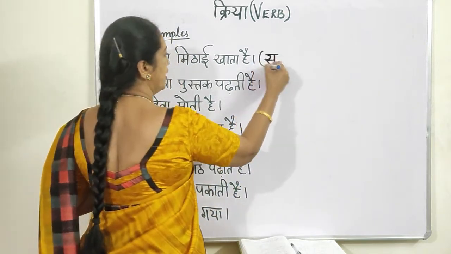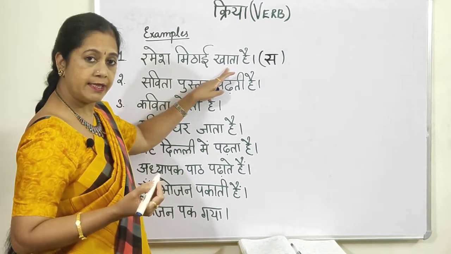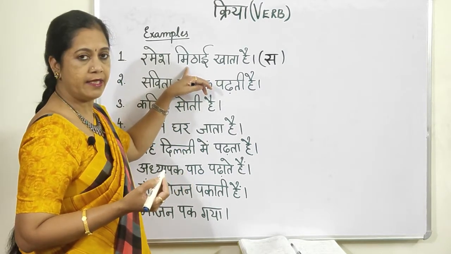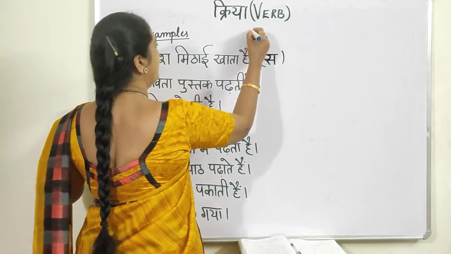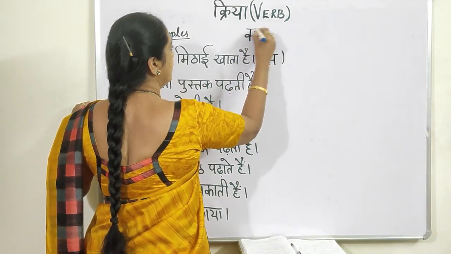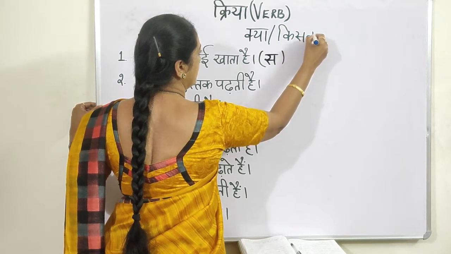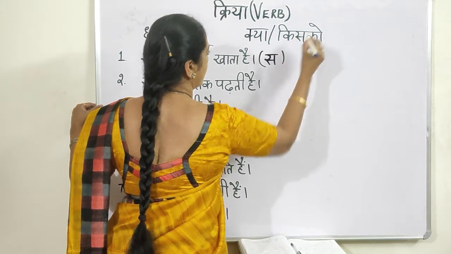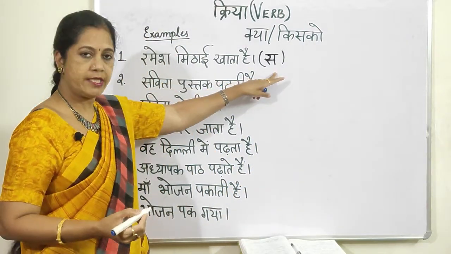I'll just put sa for this, and if it is akarmak, I'll put a. Now kya khata hai? Mithai khata hai. So you get an answer for that. For that, kya kisko. Let me write it for you for remembrance. Kya khata hai? Mithai khata hai. So it is sakarmak.